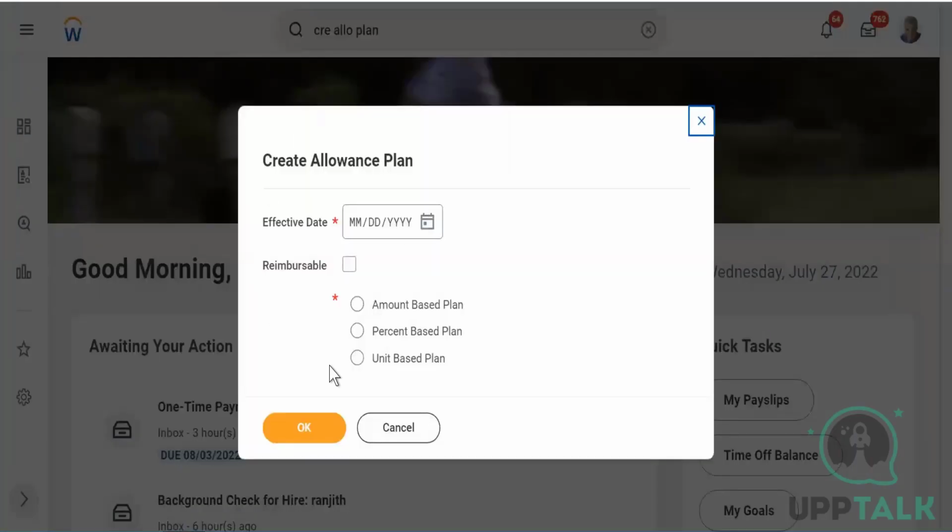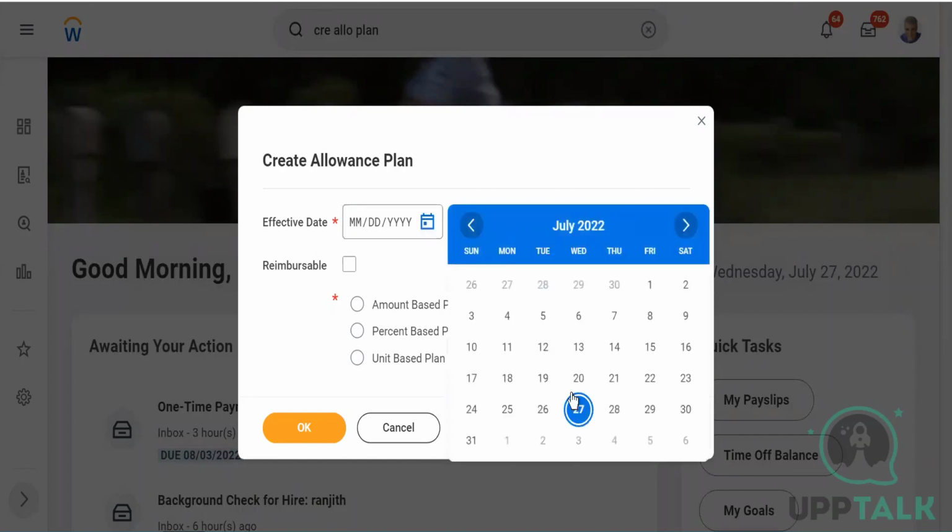Once I go ahead and create an allowance plan, you see there are options that come. I have explained that there are two parts, reimbursable and non-reimbursable. Once I check it, it will become a reimbursable allowance. This section we don't care about, because this has to come from finance. For which item they are going to give the reimbursement, we will not know. This will be taken care of by the finance team, and these things will not be part of your package. So we will see it at the last. Let's try to cover all the non-reimbursable things first.